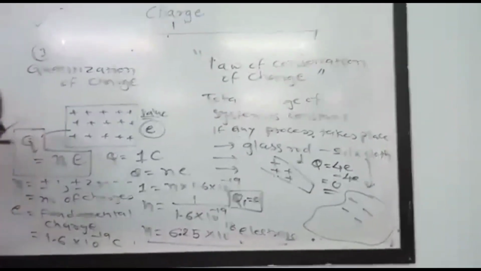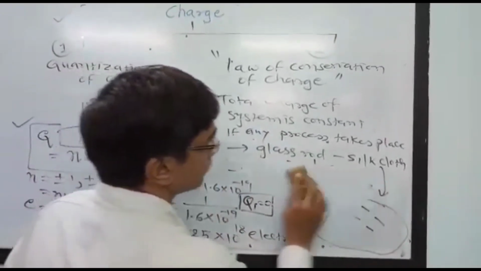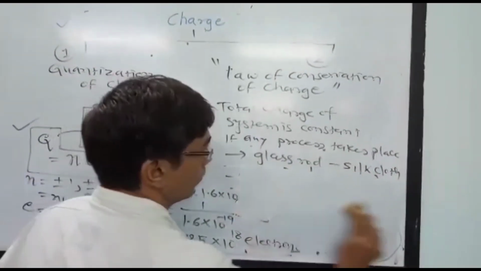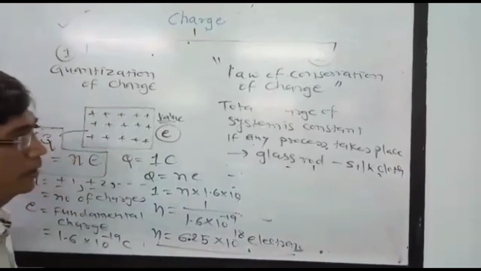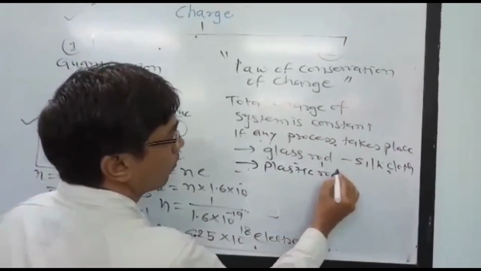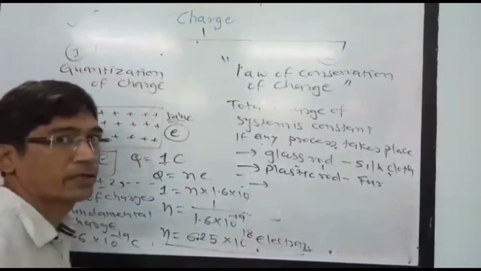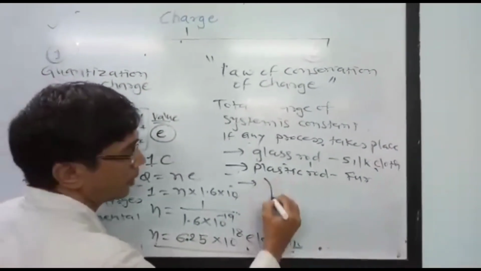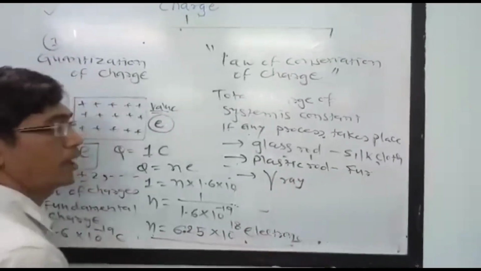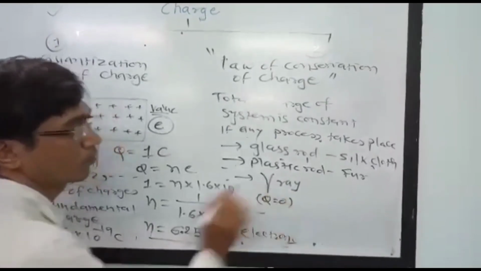In the same way we can take another example for the law of conservation of charge. Here we are taking the plastic rod, and for another example we are taking the gamma ray. The gamma ray's total charge is 0, Q is 0.